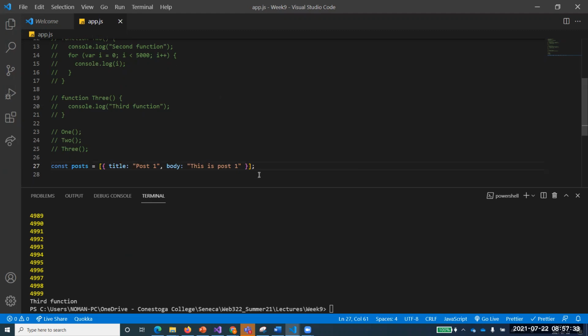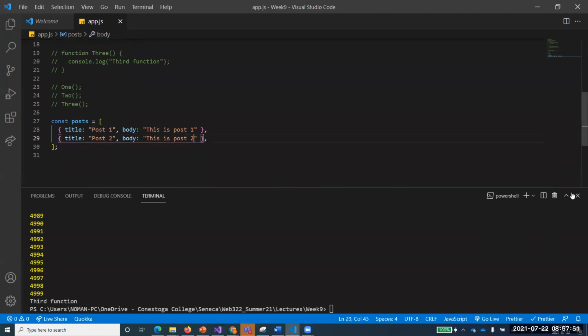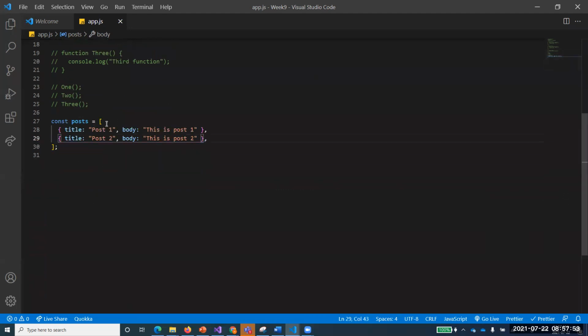So I just created one array of objects. Now I'll create another post over here, just copying and pasting this one. So this is post 2 and this is post 2, right? I've created two posts out of it, and I hope you know this is an array of objects. You would have worked with arrays of objects a lot of times. An array posts maintaining the objects, like all those objects over here.